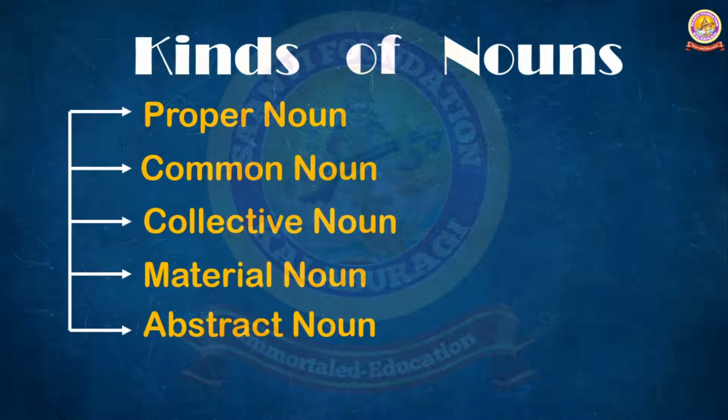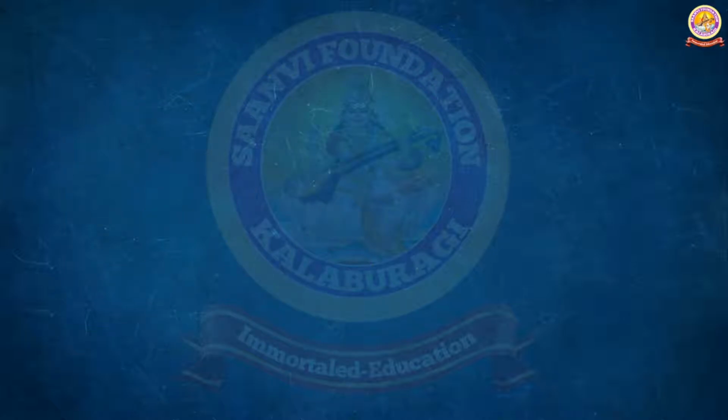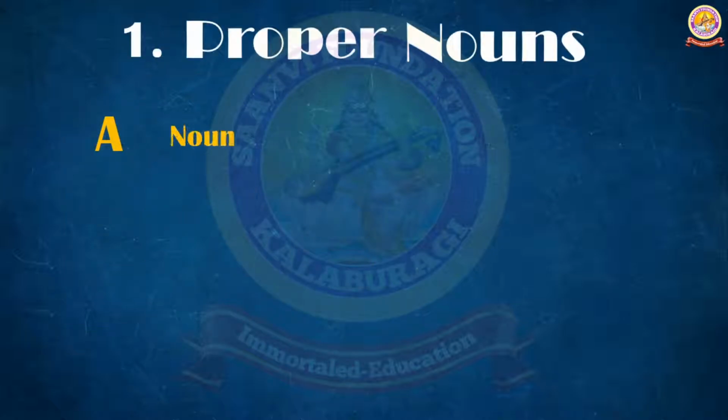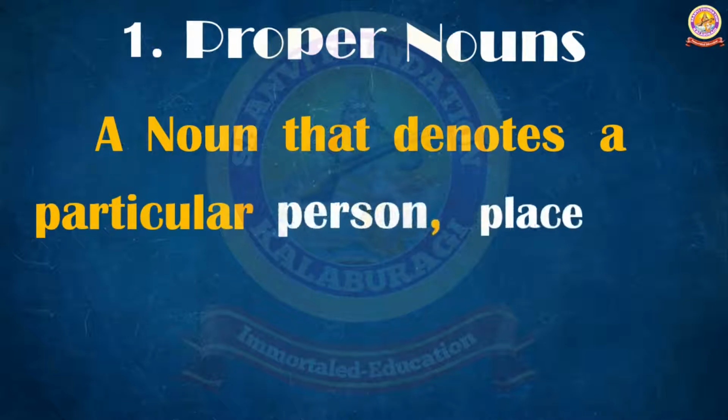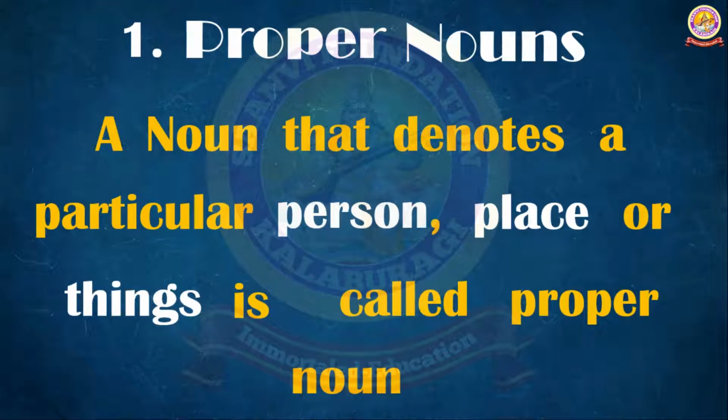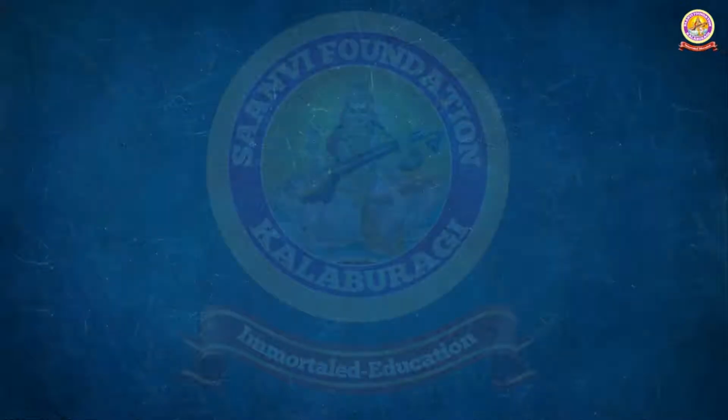So here, proper noun. What is a proper noun? A noun that denotes a particular person, place, or thing is called a proper noun. Here, with the word particular, maybe some of you get confused, because the definition of the proper noun and the noun looks similar. But here one point we have to understand: a proper noun denotes the particular name of a person, place, things, animals, etc. For example, Harish is a poor student.